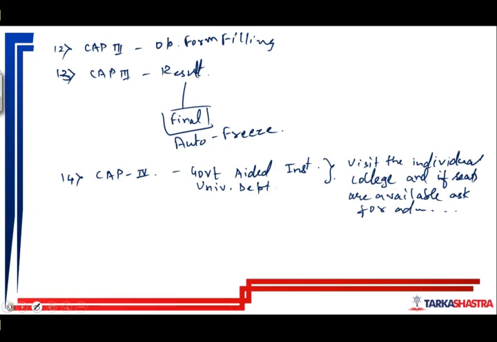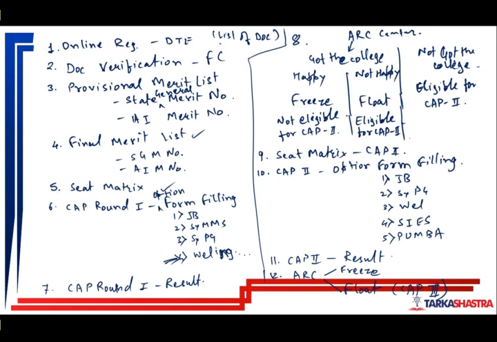Only two changes might be there: where you have to visit the facilitation center, and when you have to visit the ARC center. Due to the COVID situation, it may so happen that they make certain changes, but the rest of the process should remain the same.